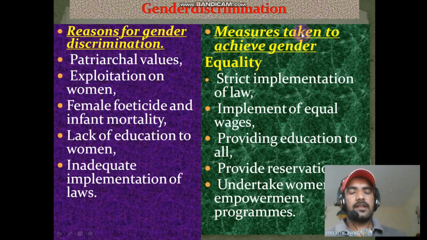Next question: what are the measures taken to achieve gender equality? Those measures are strict implementation of law, implementation of equal wages, providing education to all, providing reservations for women in employment guarantee programs, and reservation even in the political field. These are the measures we take to maintain gender equality.